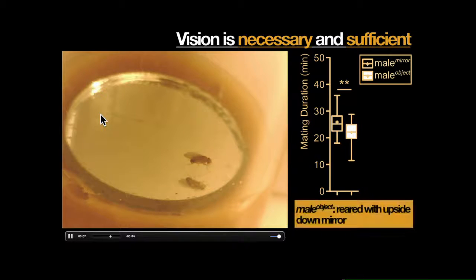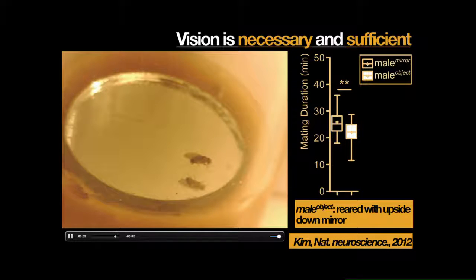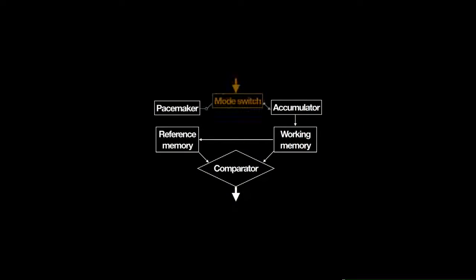There is a simple way: you can show them a mirror. I showed a mirror to the single male fly, and I found that they mated longer. So they think this object is a rival. I don't think they think that's themselves. So I proved that LMD is solely induced by visual stimuli. So we found that there is a mode switch in the fly that can induce interval timing.